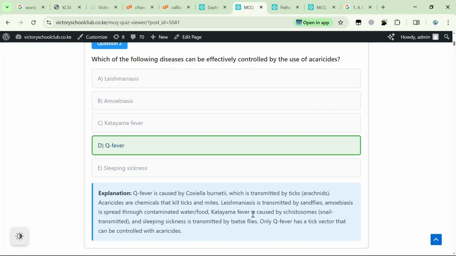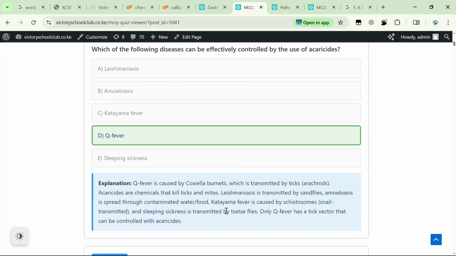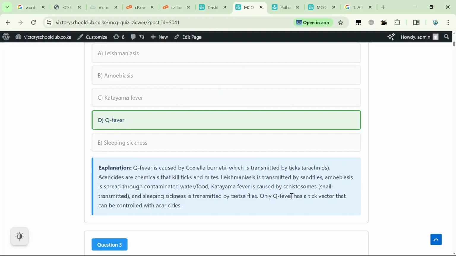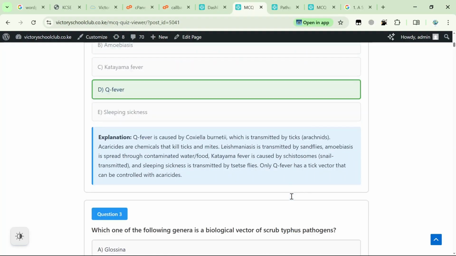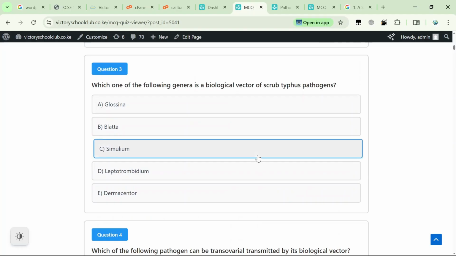Sorry, I was wrong about that. Acaricides are actually used against ticks, which are arachnids, and the disease is caused by Coxiella burnetii, which is transmitted by ticks. Sorry, that slipped a little bit. Okay, let's move to the next thing.